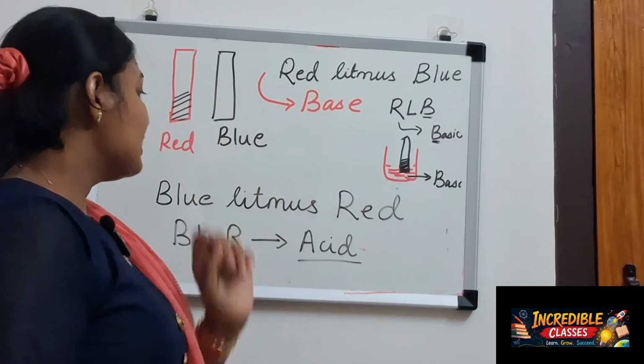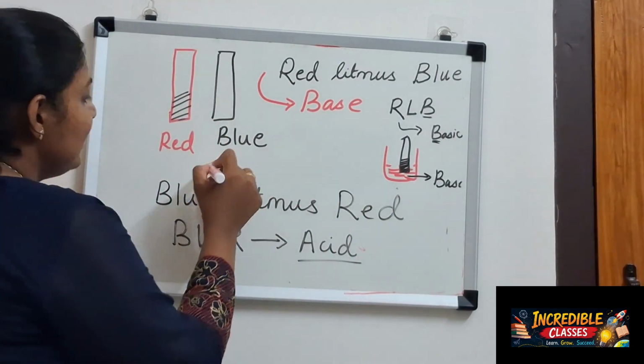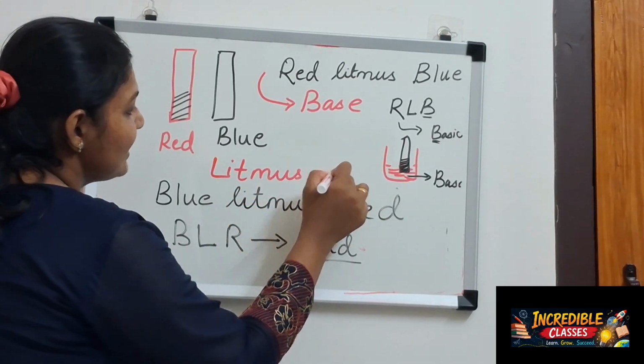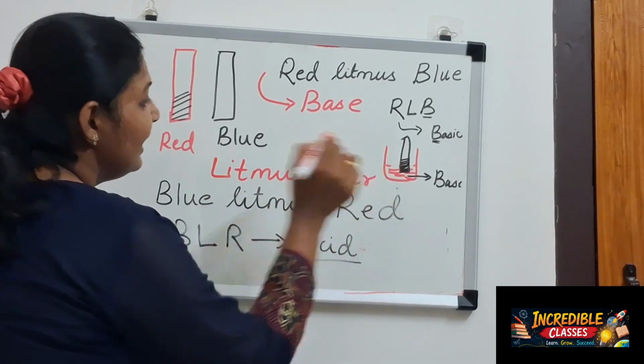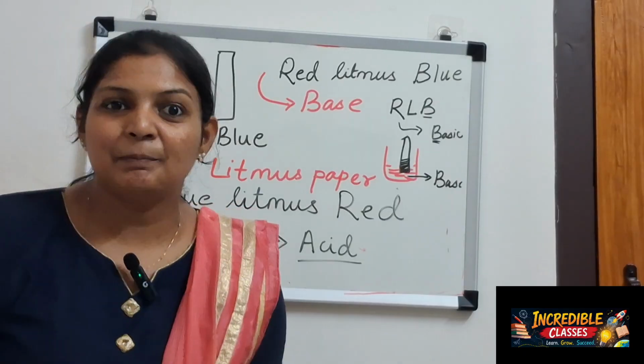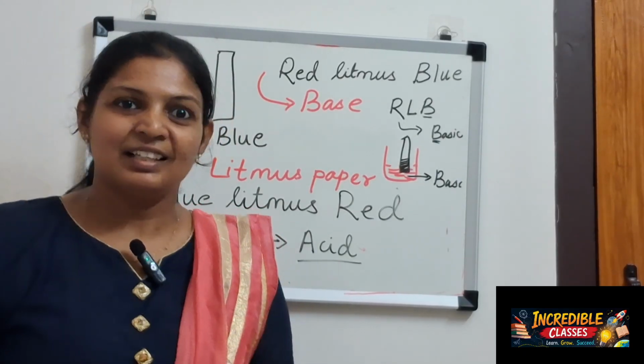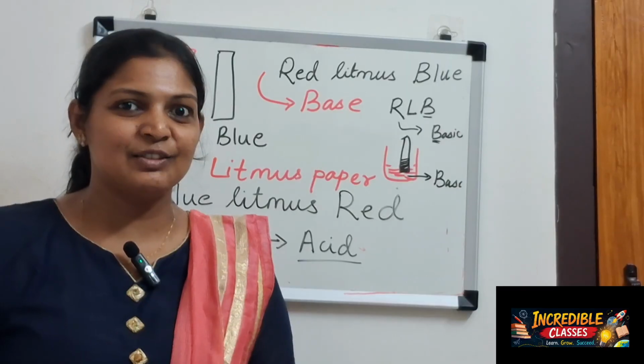It also indicates whether the given substance is an acid or a base. Therefore, litmus paper is an acid base indicator. Litmus paper is an acid base indicator. Clear? Are you clear with these two terms?